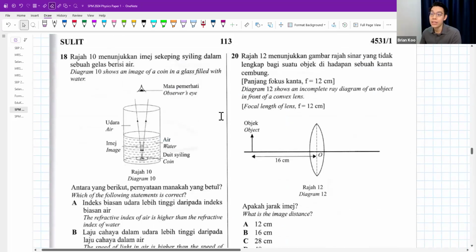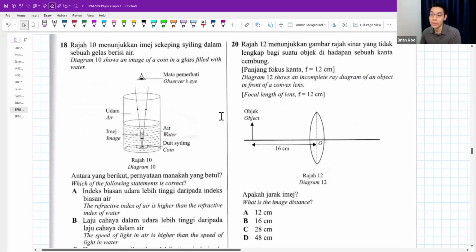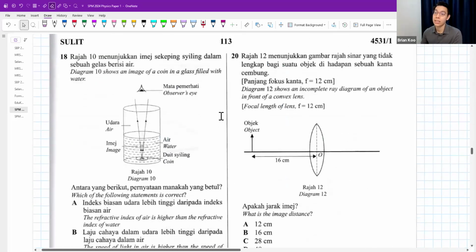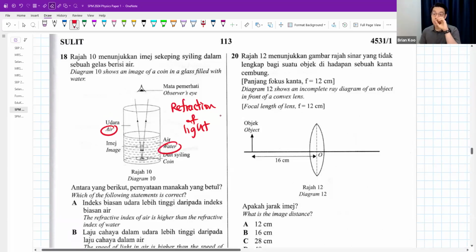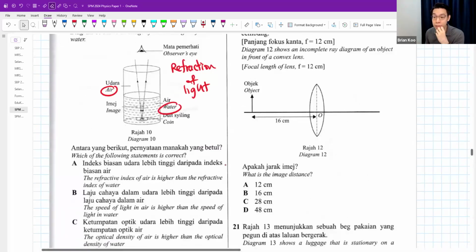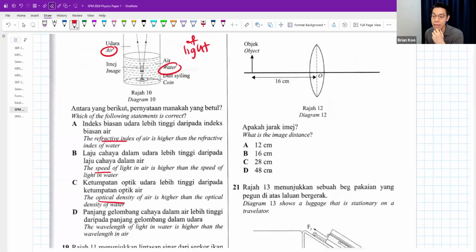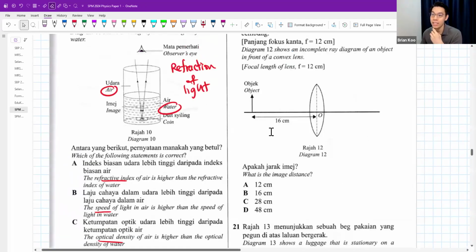Number 18. The diagram shows the image of a coin filled with water. Which of the following is correct? This is refraction of light. How do I know so fast? Do you notice there are two mediums, air and water? When light travels to two different mediums, speed changes. So it looks like this question is testing you on comparing refractive index, speed of light, optical density, and wavelength. Let's just see.